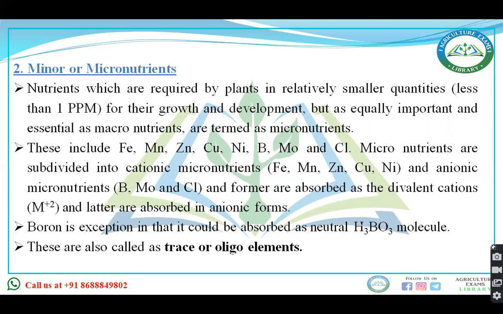Now it is clear from the name only that these will be required in smaller quantities, or you can say less than 1 ppm. What I'm talking about are minor or micronutrients. These include iron, manganese, zinc, copper, nickel, boron, molybdenum, and chlorine. Again, you can subdivide micronutrients into cationic and anionic micronutrients. Iron, manganese, zinc, copper, nickel are cationic micronutrients. Boron, molybdenum, chlorine are anionic micronutrients. They are also known as trace or oligo elements. Even boron is absorbed as a neutral H3BO3 molecule.